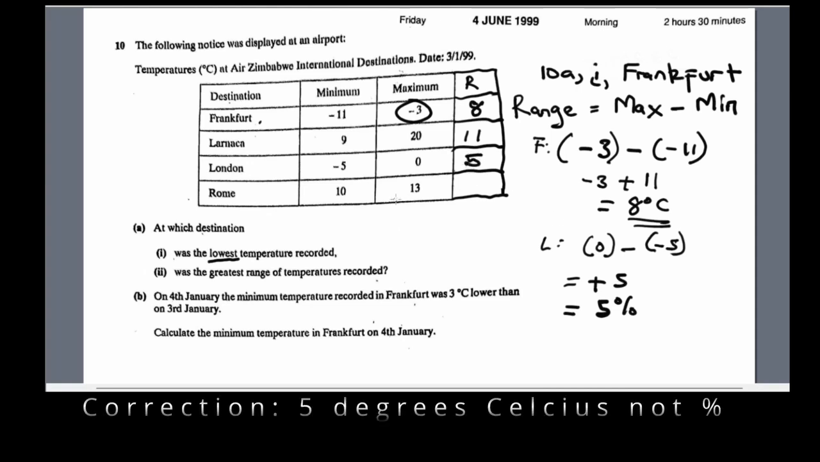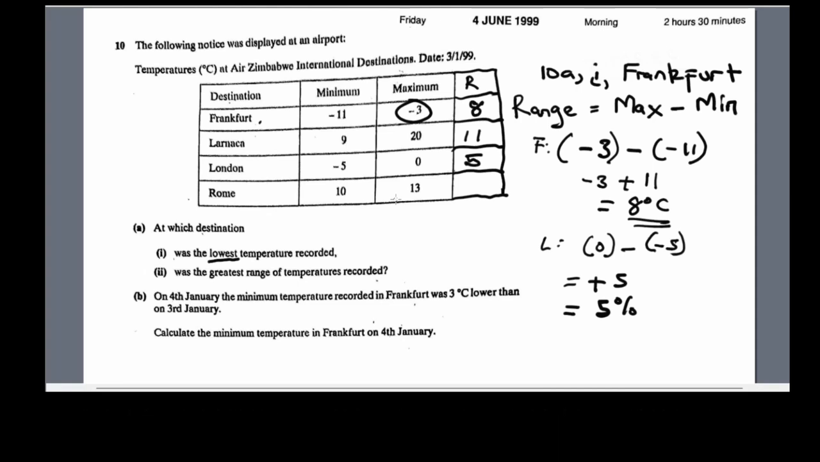Then here it's actually direct. We are saying the maximum temperature of 13, subtracting the minimum of 10. So here it's 3. Back to our question. At which destination was the greatest range of temperatures recorded? So obviously, the greatest range of temperatures was recorded at Larnaca, where the temperature range is 11 degrees Celsius. At Frankfurt, it's 8. At London, it's 5. Then at Rome, it's 3. So having done so, we have completed part A of the question.